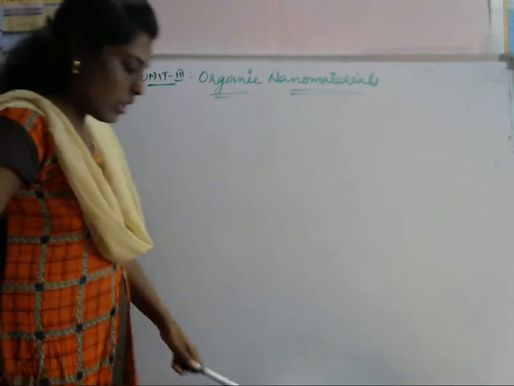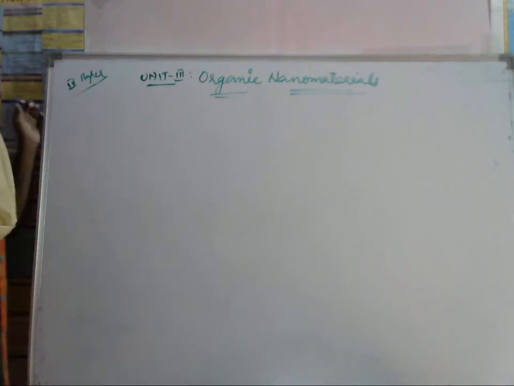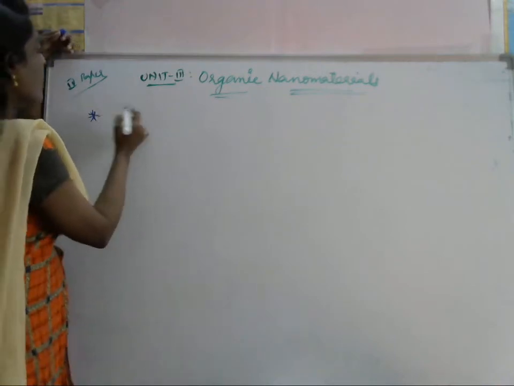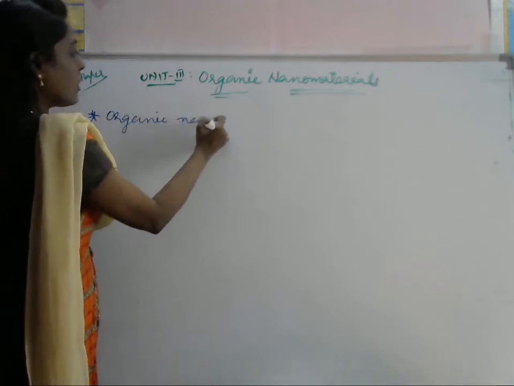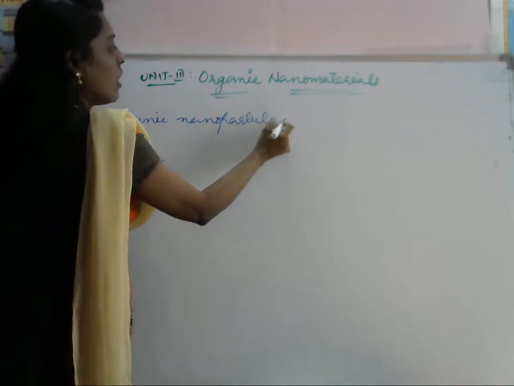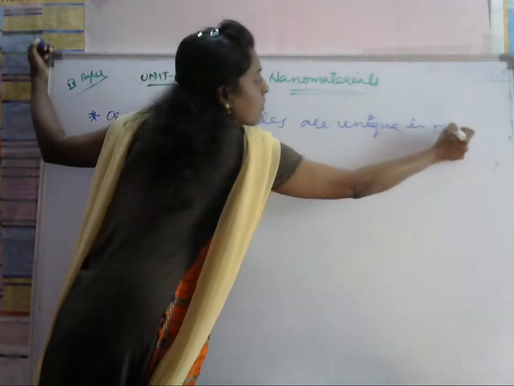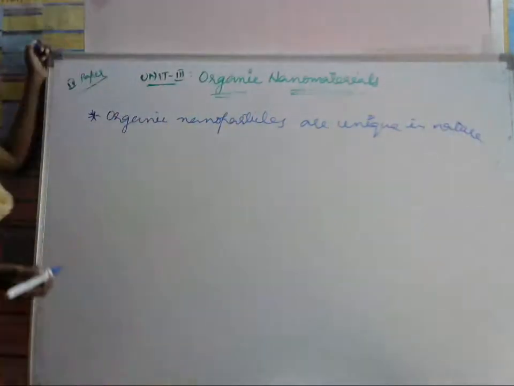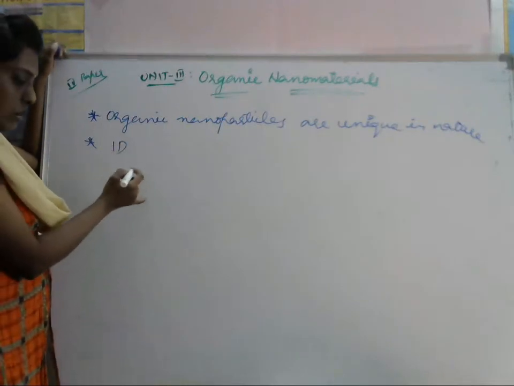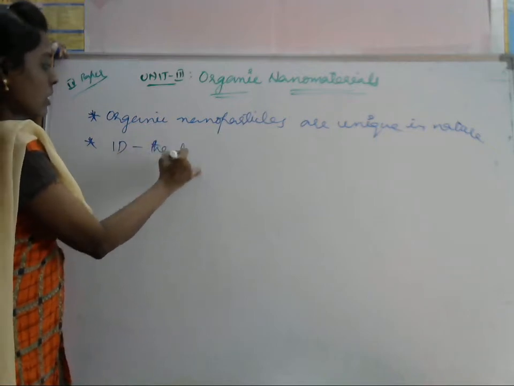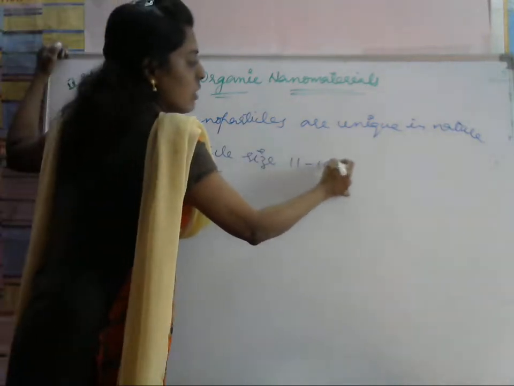Let's see what organic nanoparticles are. These organic nanoparticles are unique in nature. If you look at one dimension, the particle size is 11 to 100 nanometers.